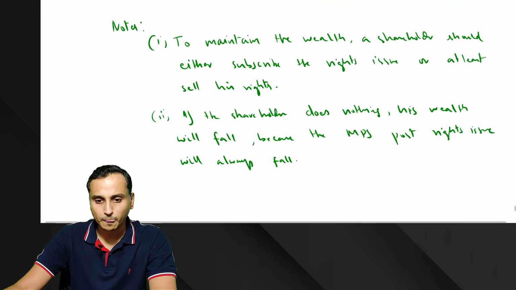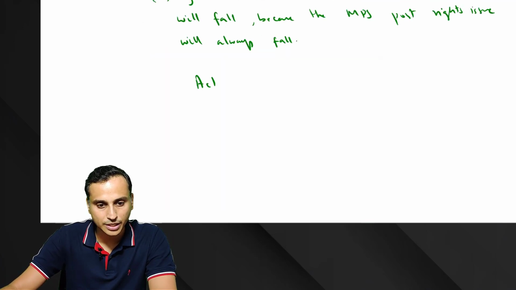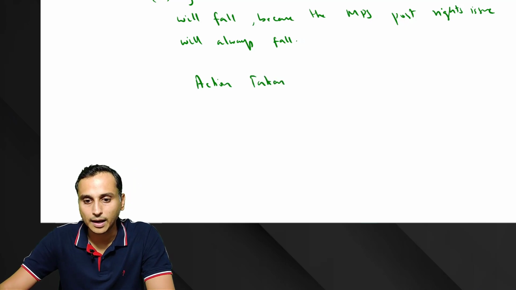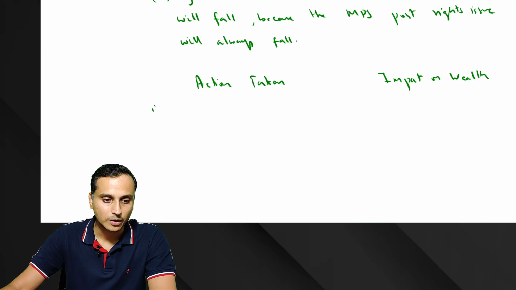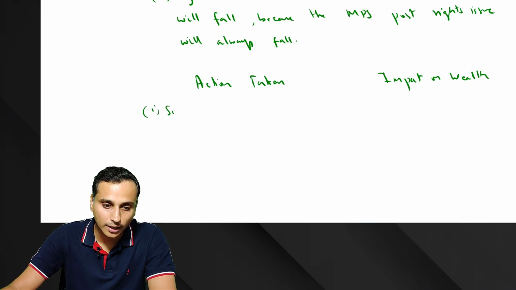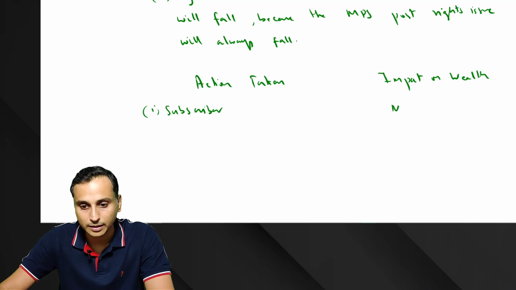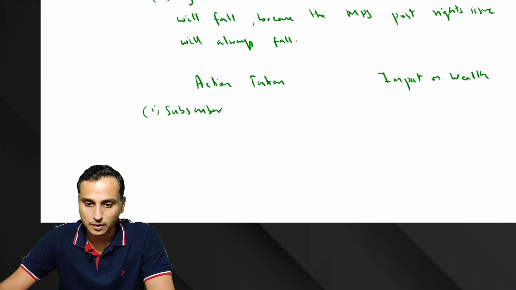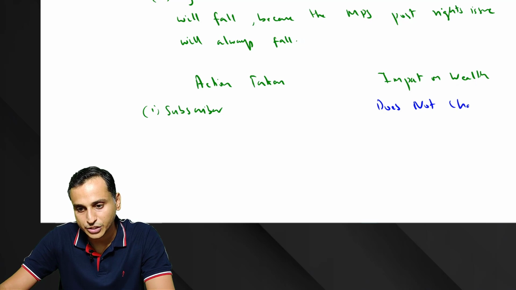Yes. Okay, everyone. So now let's just prepare one small table. Say action taken, and impact on wealth. Okay. So now, if the shareholder subscribes, what's the impact on wealth? Yes, the wealth does not change.